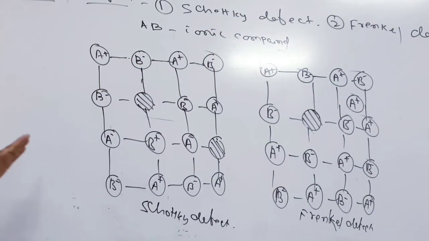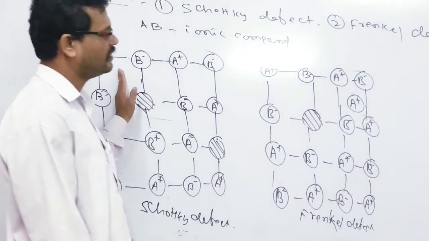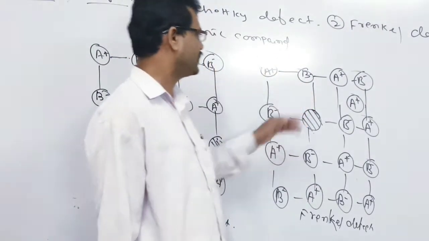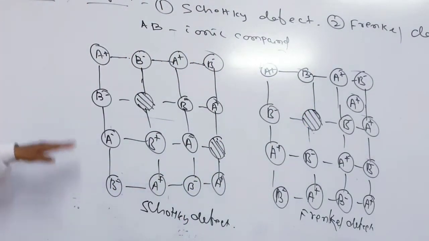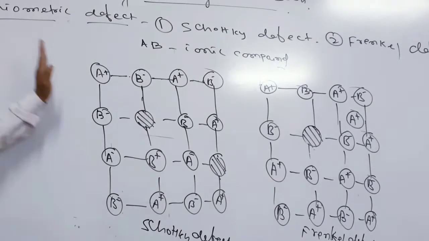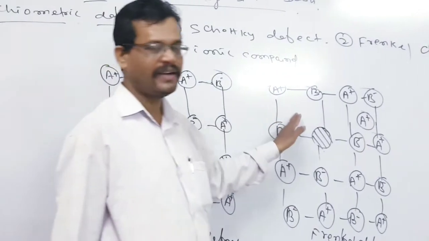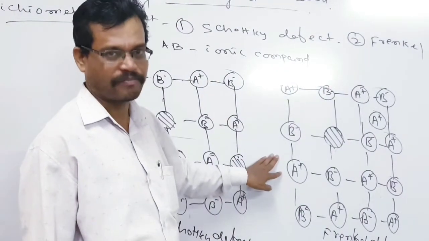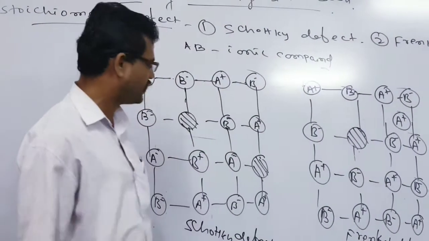Okay. So this defect, whether we call it the Schottky defect or the Frenkel defect, both belong to the stoichiometric type, because in both cases the ratio of cations and anions remains the same. What is the basic difference?